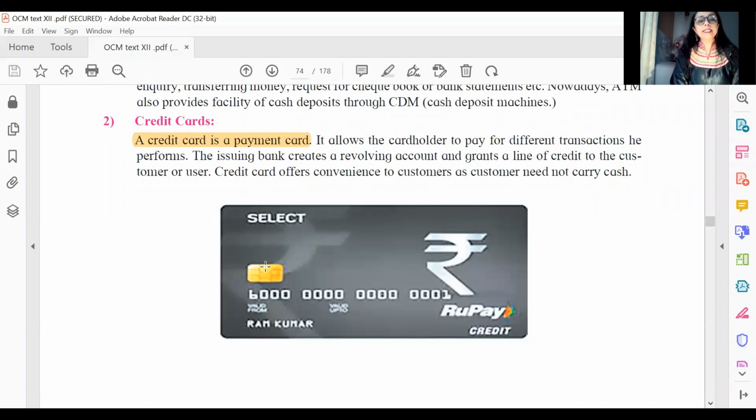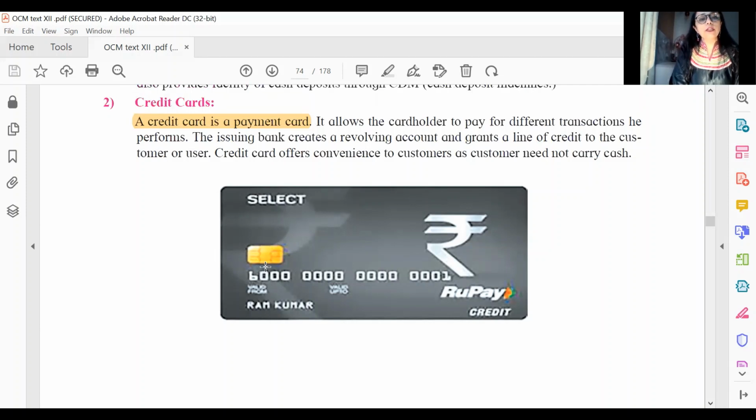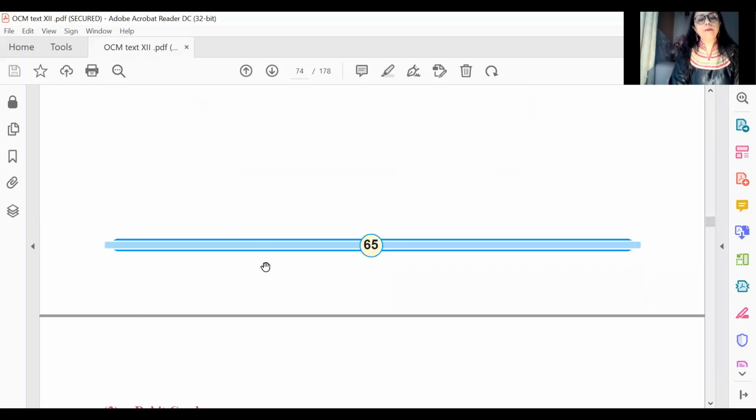Once again, credit card. There was a 2 marks question on what is a debit card, something like answer in one sentence. So what is a credit card? For that 1 mark question, you need to prepare this. Credit card is a payment card, and different payment transactions can be performed on this. And the difference between credit card and debit card is that with a credit card, the payment has to be made after a few days. With a debit card, the payment will be debited immediately from your bank account.